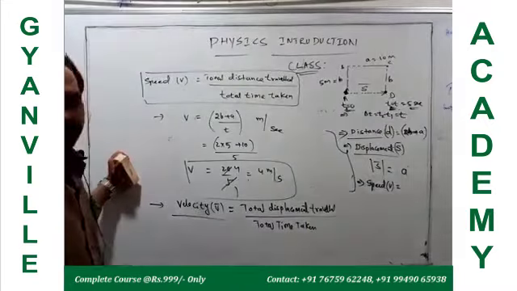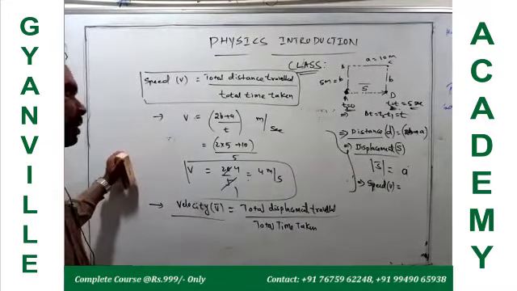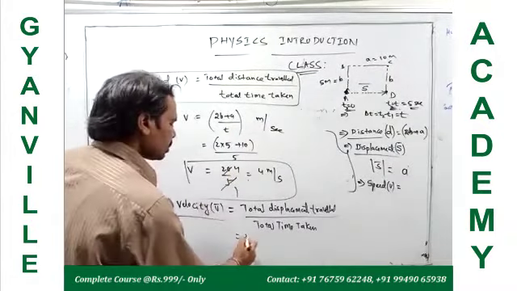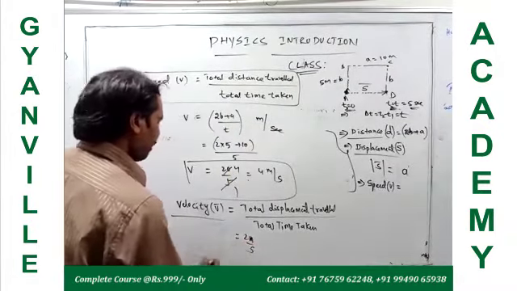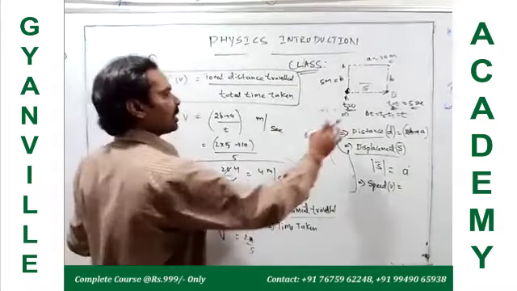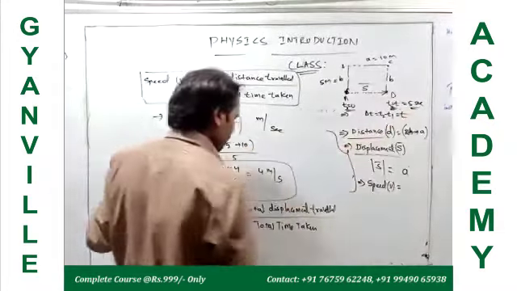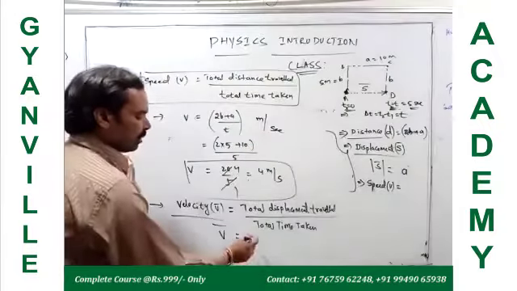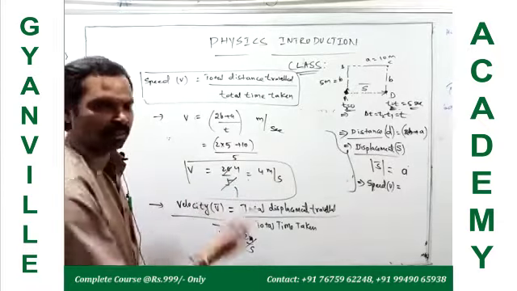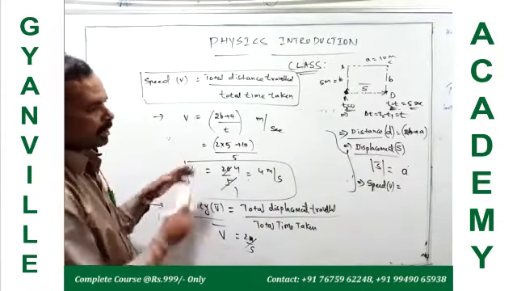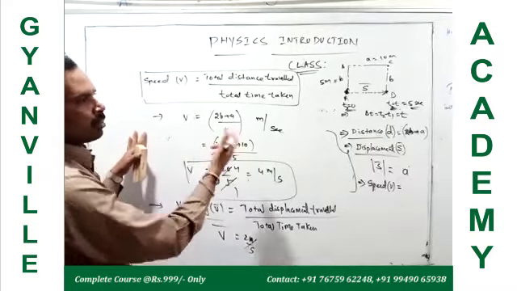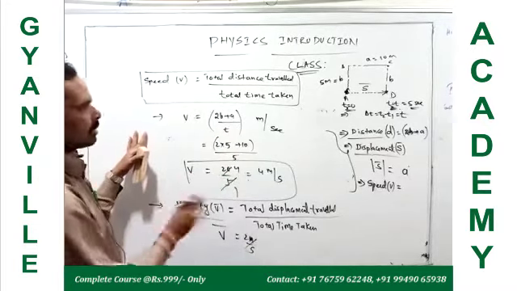So what are you getting? Yes, that is 10 by 5. You get 2 meters per second. But this is a vector quantity. It has a specific direction, this direction only, so we have to represent it with the direction. This is just the terminology we use to study the moving body.